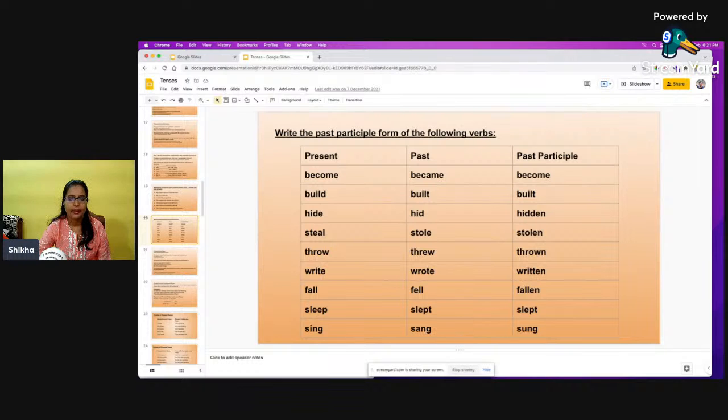Sing, sang, sung. Okay, so apart from this we have many other verbs. The list is very long. You can just get it from here or anywhere and check all the forms of verbs, that is the present, past and the past participle form. So in our present perfect tense, we always use the V3 form of the verb, right?